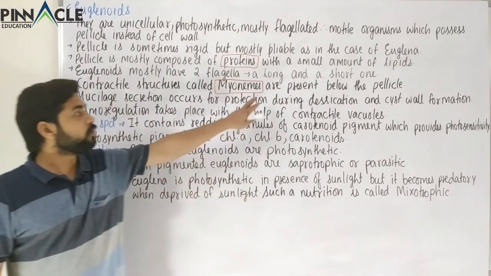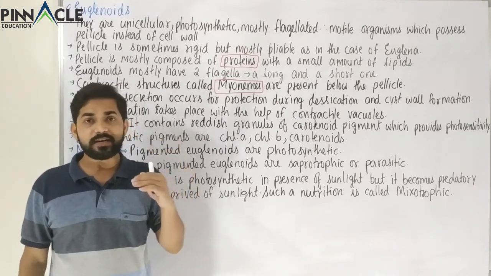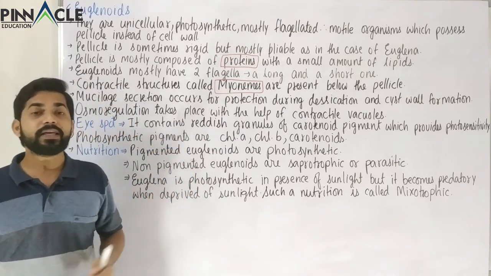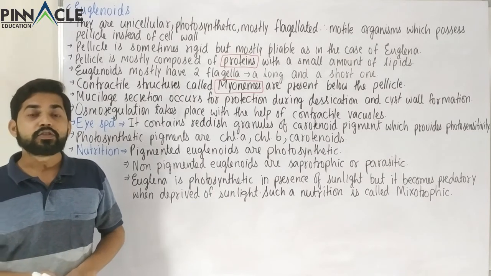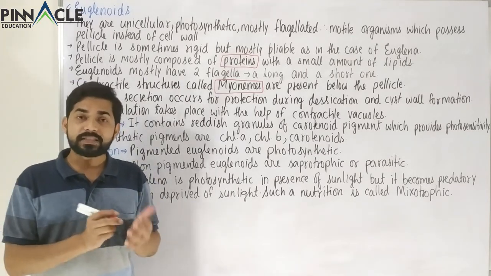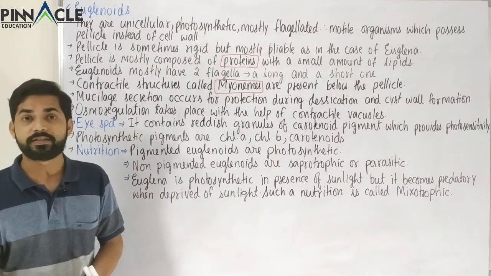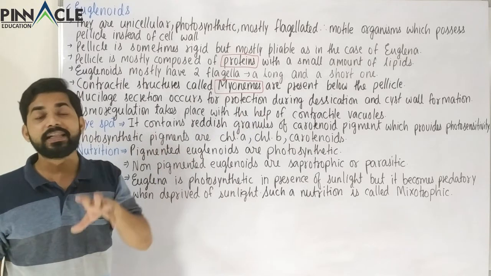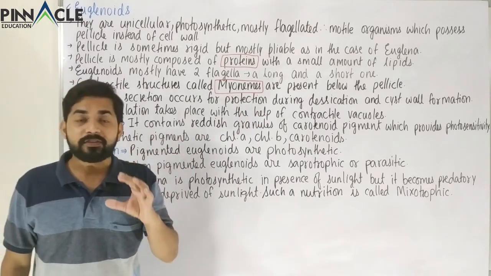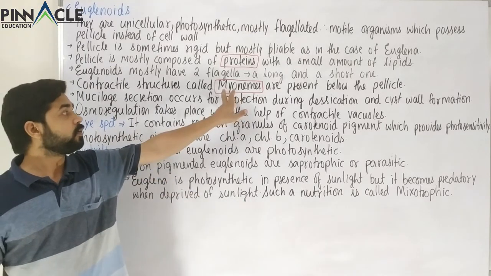Now these myonemes are present in various rows or in various designs beneath the pellicle, and there is something called metaboly. So metaboly is a sort of wriggling motion which occurs in the case of euglenoids.